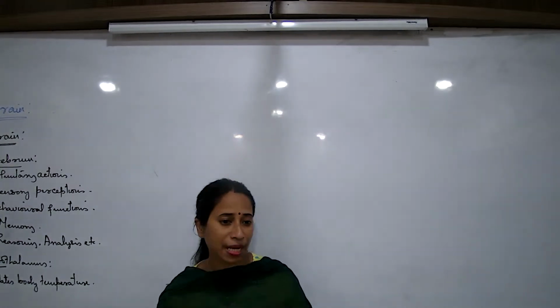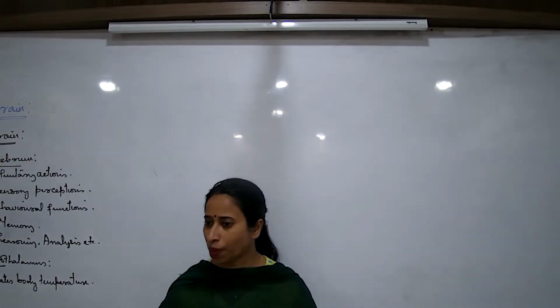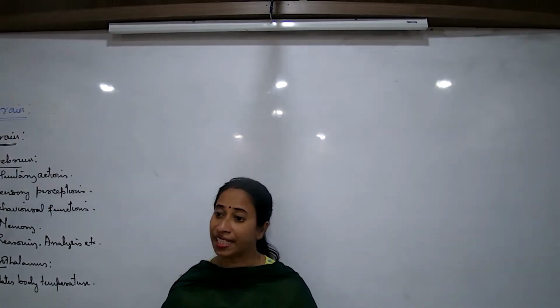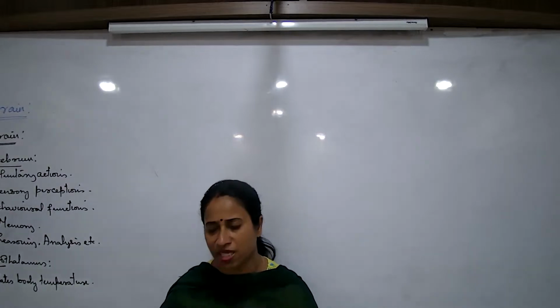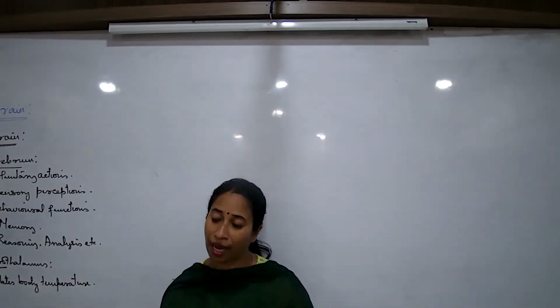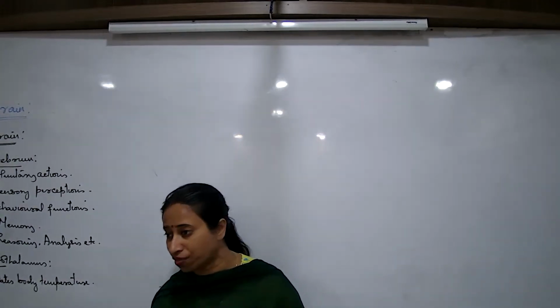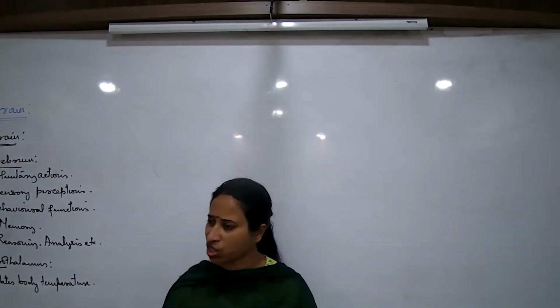Again, when the outside temperature is very low, outside temperature is 12 degrees, 20 degrees, 8 degrees, 9 degrees. At that time, what happens? What is the most important change that our body brought about by hypothalamus? What is it? The skin starts drying and we start shivering and chattering and all these changes.